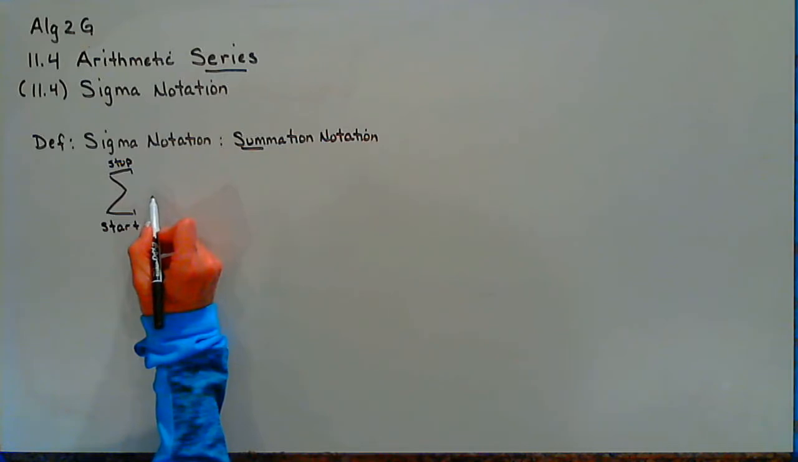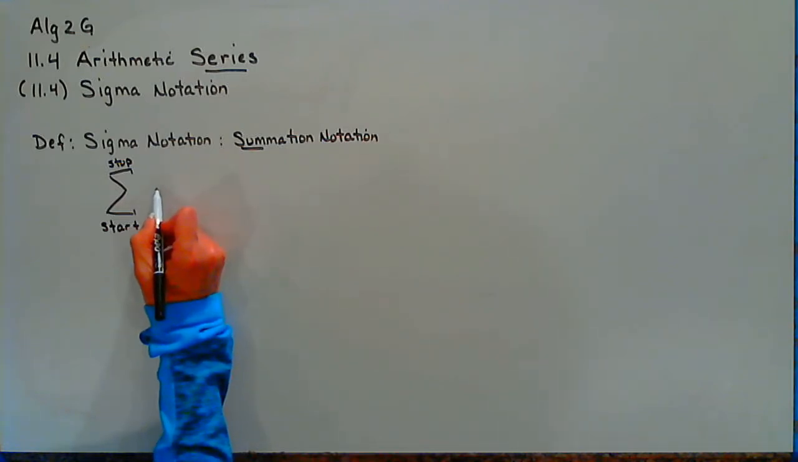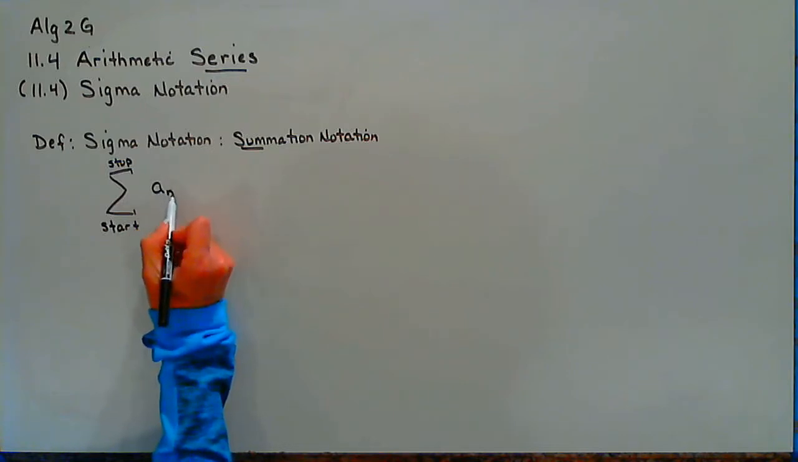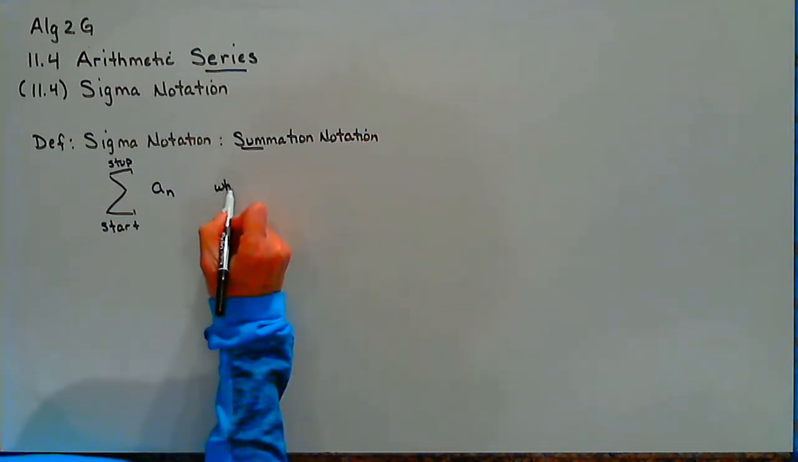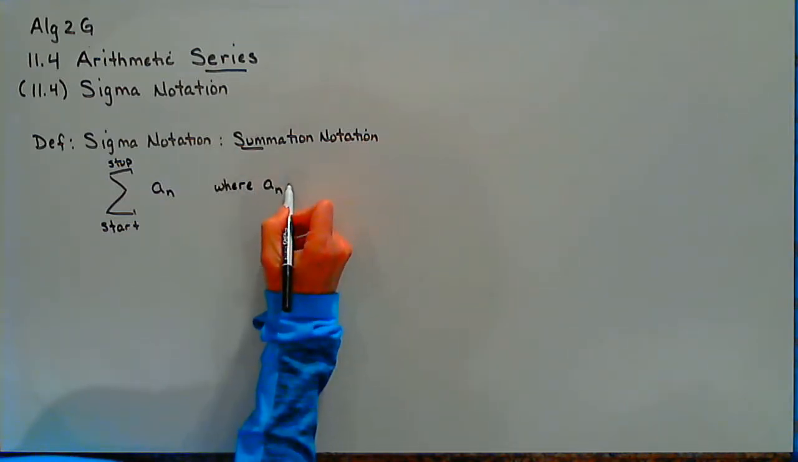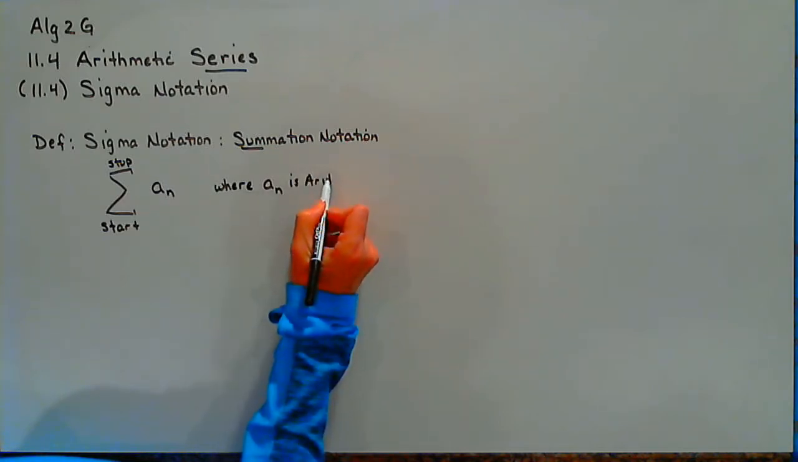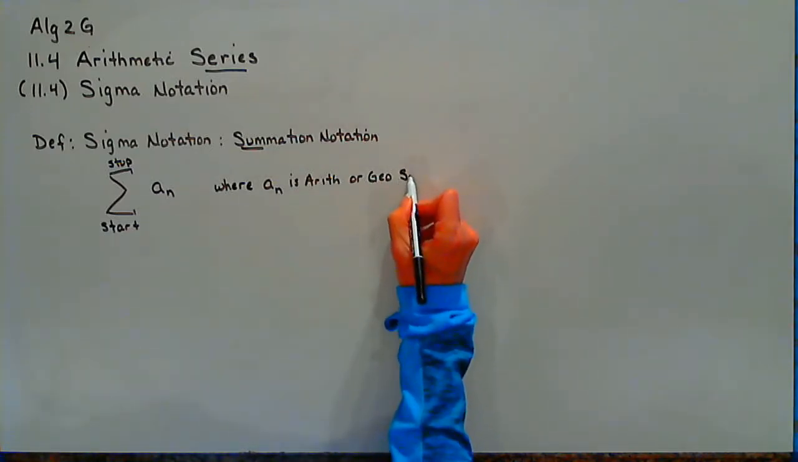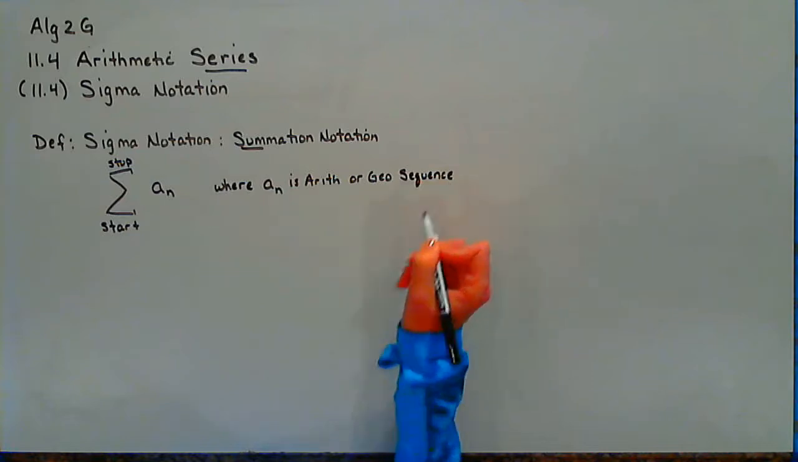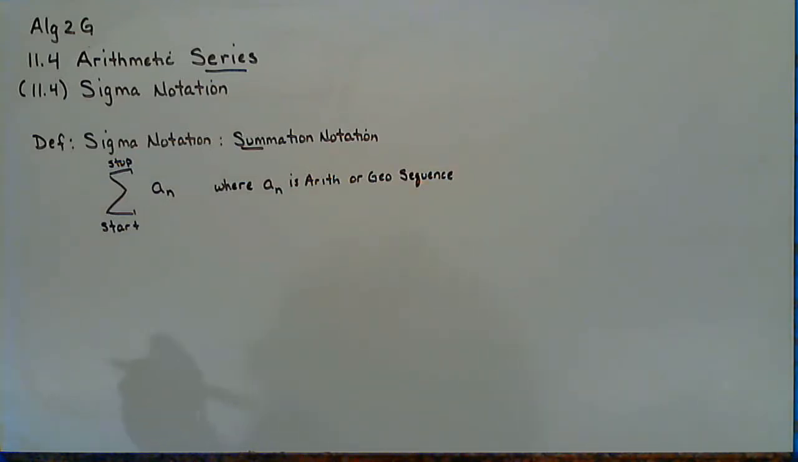And then they give you a formula, an nth term, an explicit formula. That formula can either be a geometric or arithmetic sequence. Okay, and I'm going to show you how we can use sigma notation and what it literally means before we take a look at some advancement and some shortcuts based on what we've done this chapter.